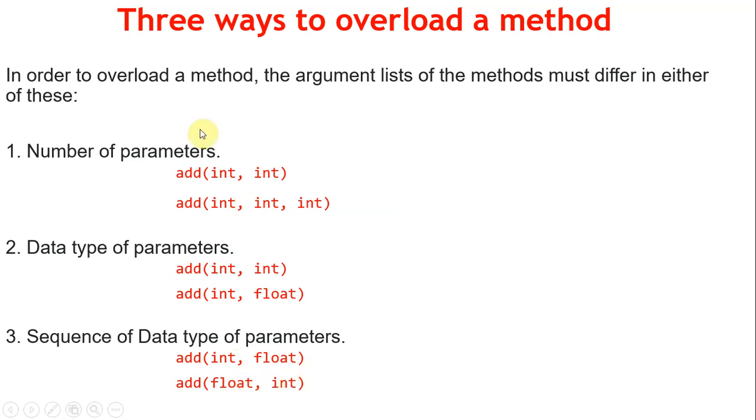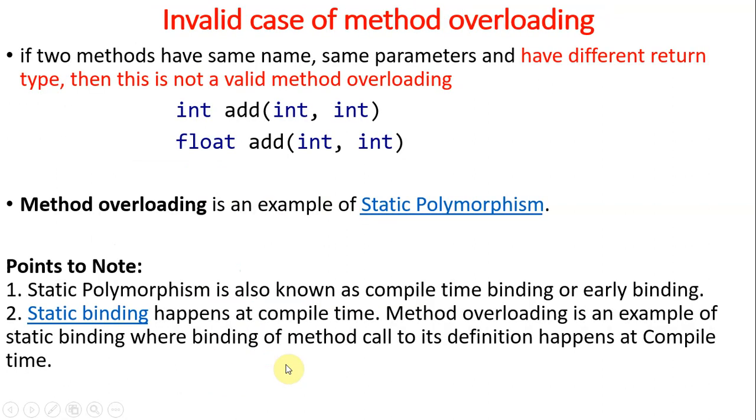These are the different ways to overload a method. Now I think you understand what method overloading is: having the same method name in the class is called method overloading. How they differ is based on the number of parameters, type of parameters, and sequence of parameters.